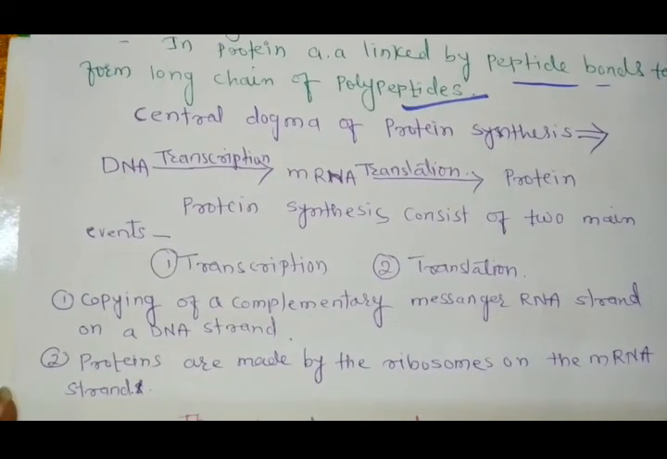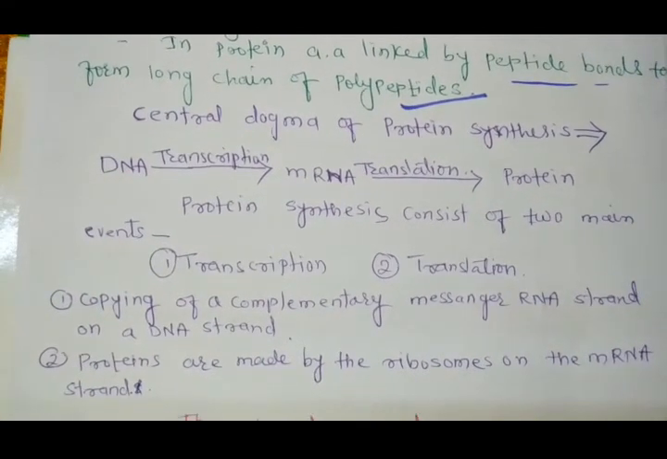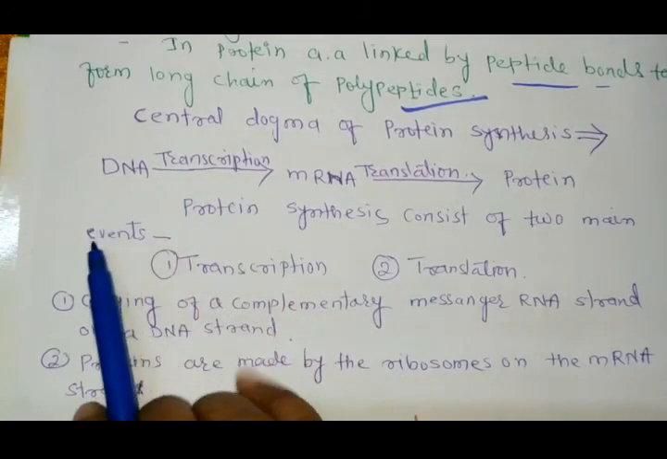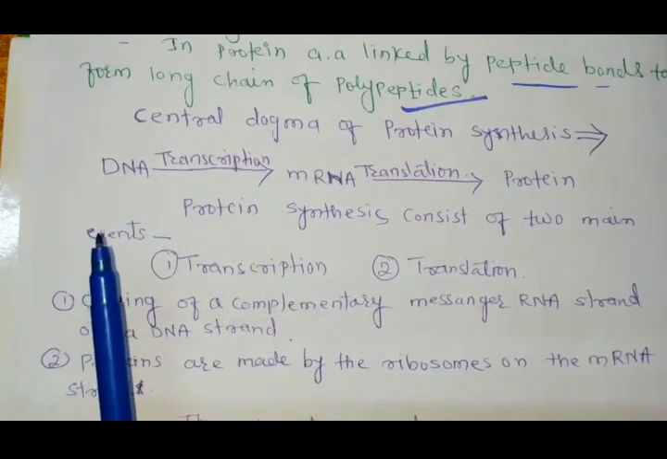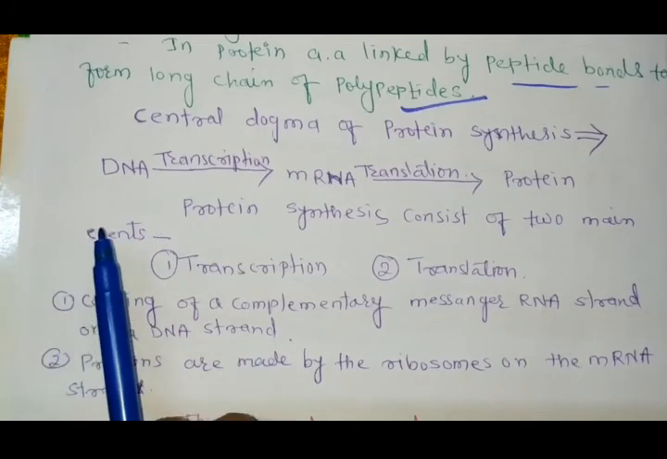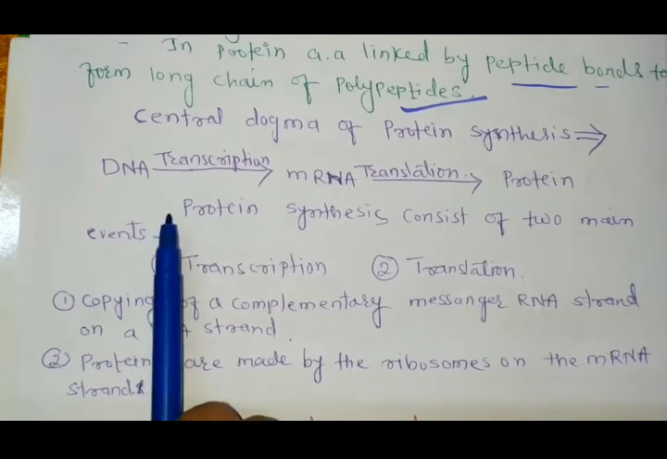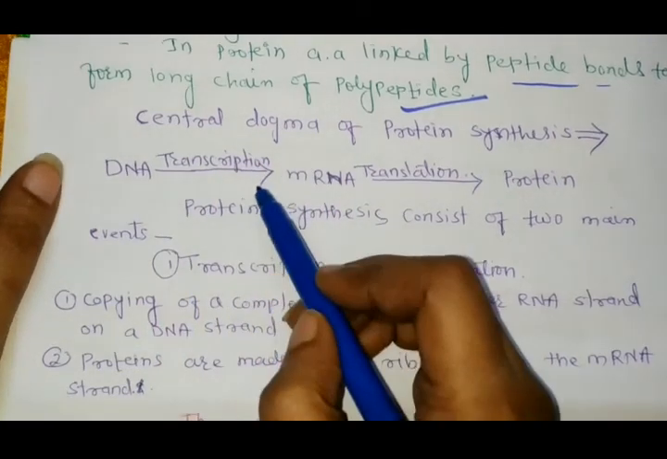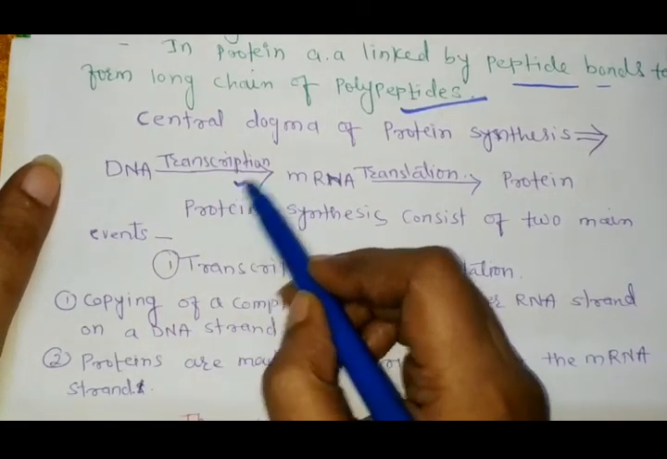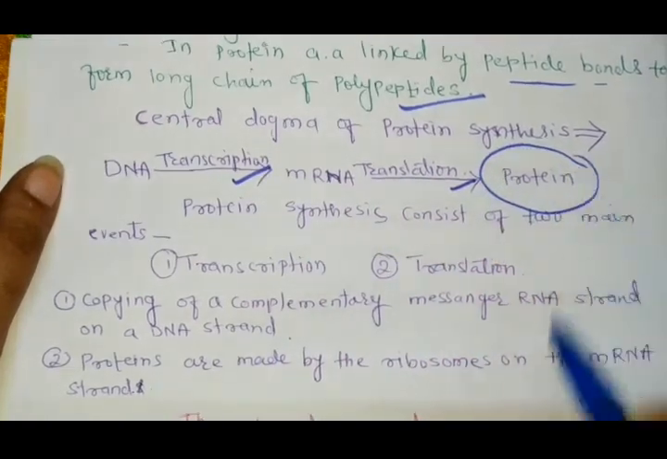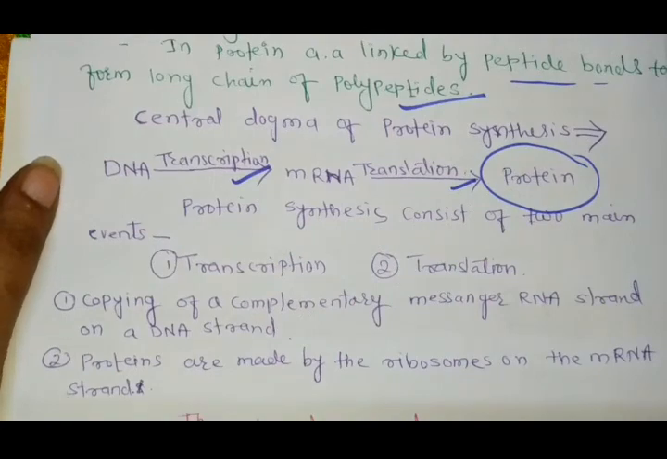How does the protein form? First of all, DNA consists of a double helical structure, and this double helical structure gets unwound or replicated into two different strands. One strand is called the non-sense strand and the other is called the sense strand. From this sense strand the mRNA is formed with the help of transcription, and this mRNA undergoes translation and forms the protein. By this process protein is formed.